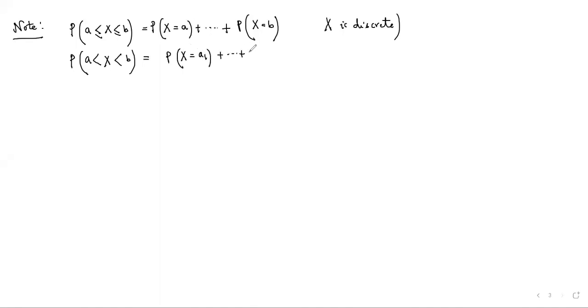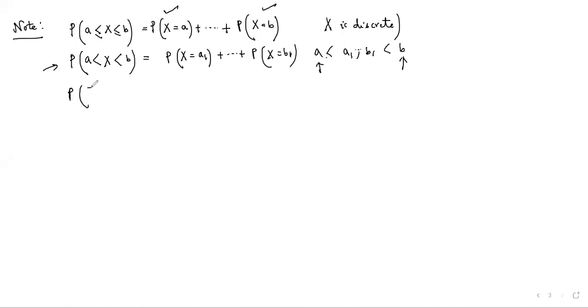We consider the in-between points only, where a1, b1 are actually lying between a and b. These points a1 and b1 are not a and b. These 2 points are excluded from the picture, so we will not consider them.